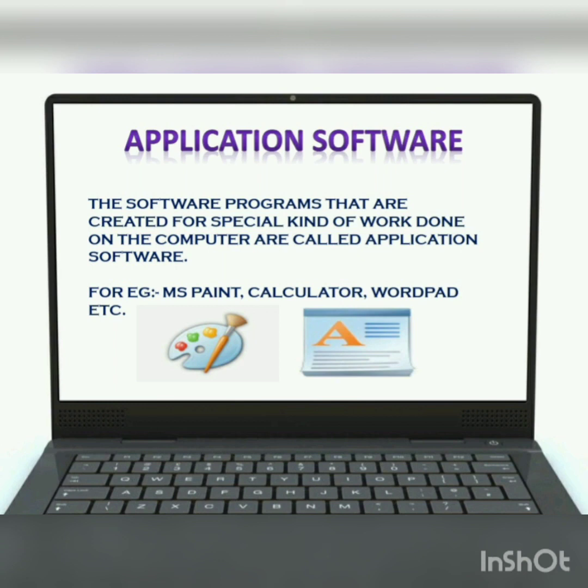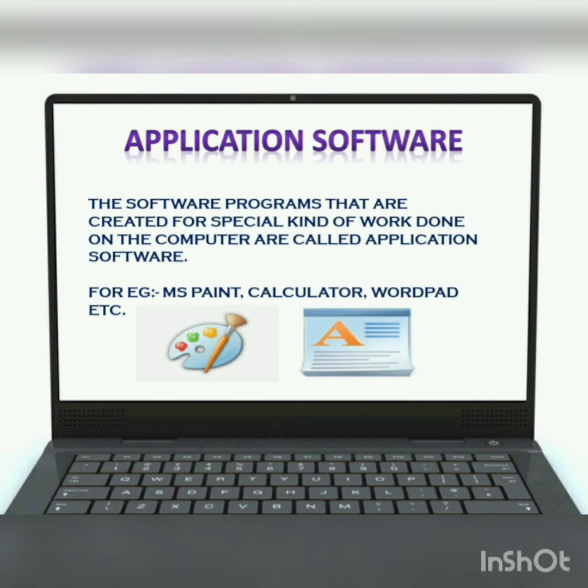Kids, when you work on your computer, you will find some application software like calculator. If you want to calculate something, then you use calculator. Okay, if you want to note down something, then you use WordPad, Notepad, etc. So these types of software are called application software. One thing you should note, that application software work only if the system software is present in the computer.